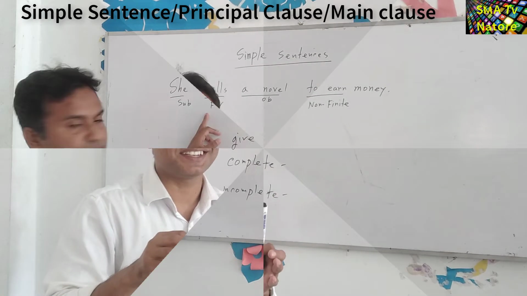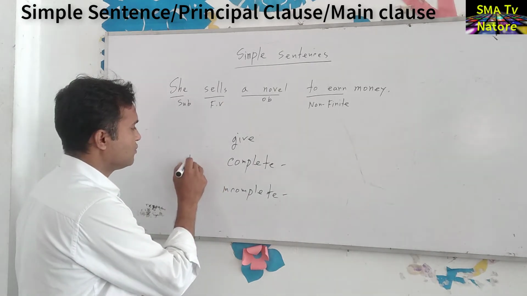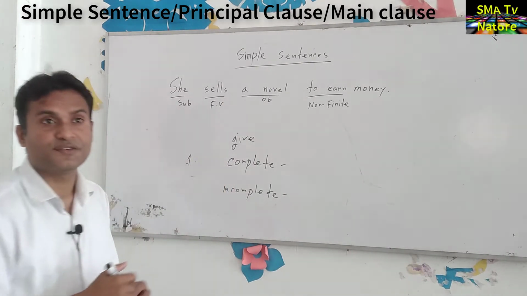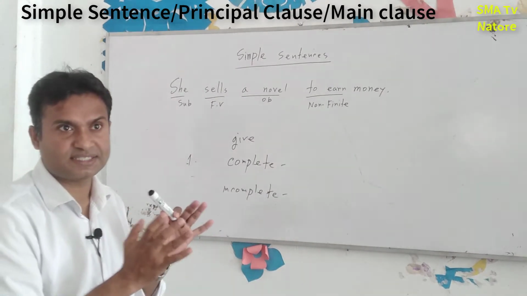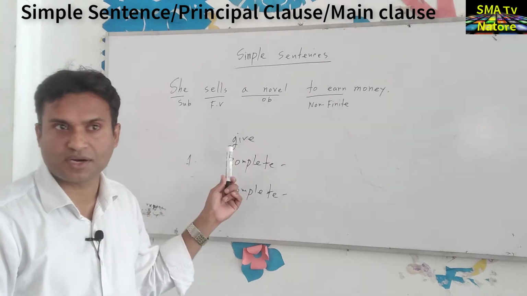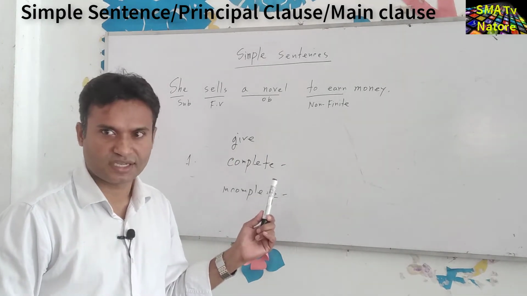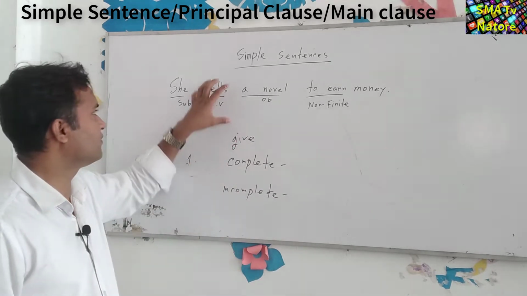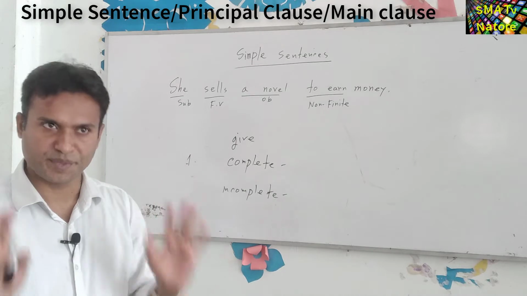You are feeling that a finite verb has the features, this one. So this is the features, this is the characteristics, this is the form, this is the structure of the transitive verb. What will it give us? It will give us the complete meaning. I am saying that this verb can give us the complete meaning.